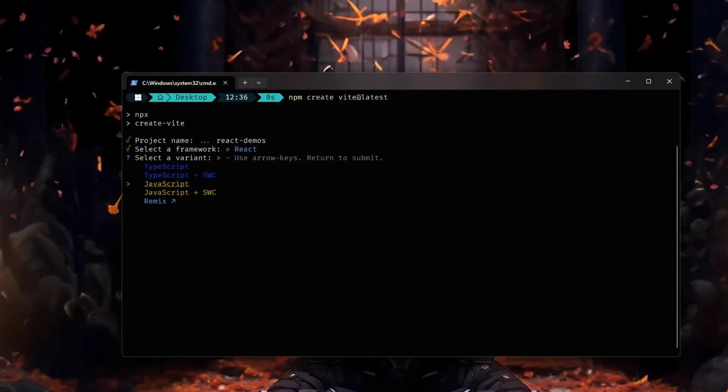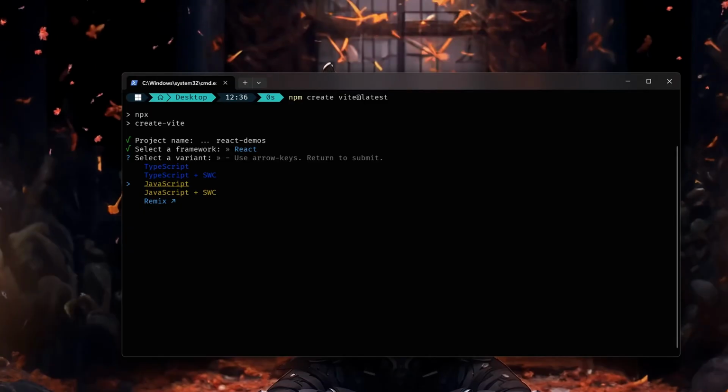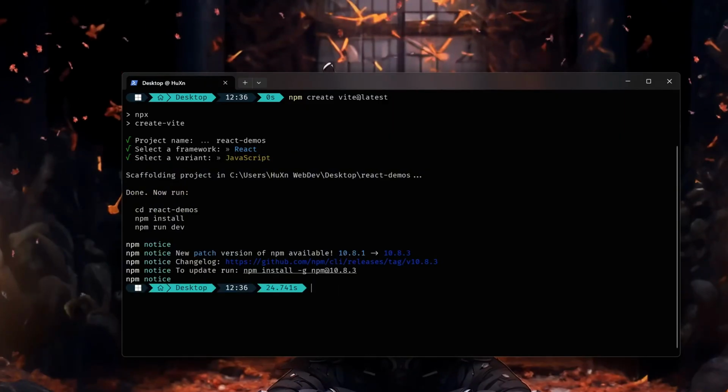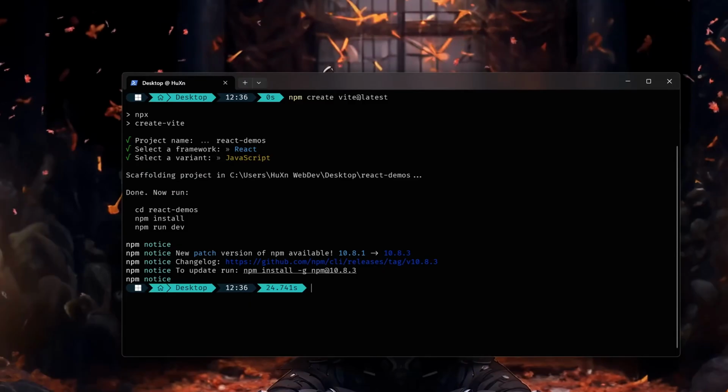Next, we have to select the variant. For now, I'll just choose JavaScript because I know there are a lot of people watching this course who don't have the knowledge of TypeScript. So if you are someone who already knows what TypeScript is, you don't have to worry about that. We are still going to be using TypeScript in this course, but not right now. So I'm just going to choose JavaScript for now, but later we are going to be using TypeScript in this course.